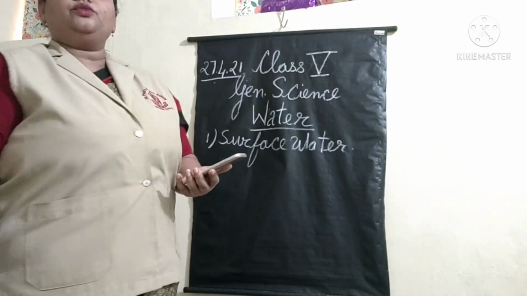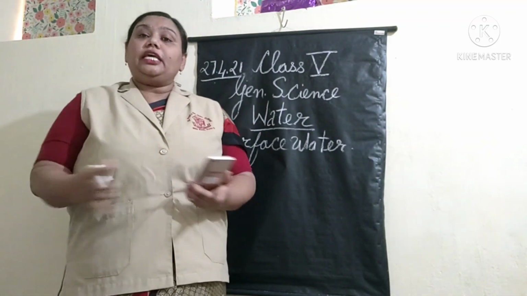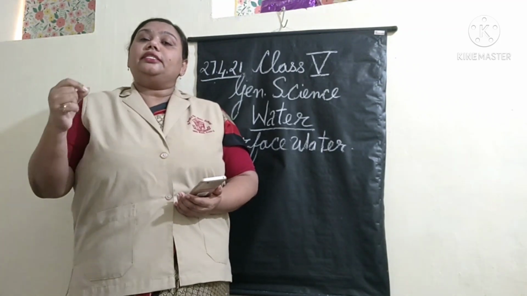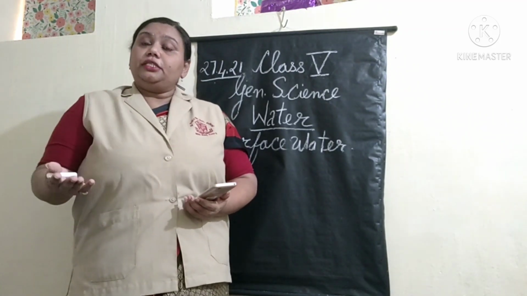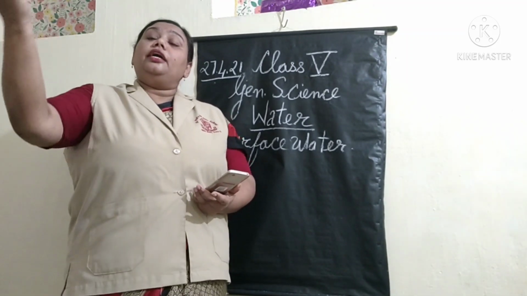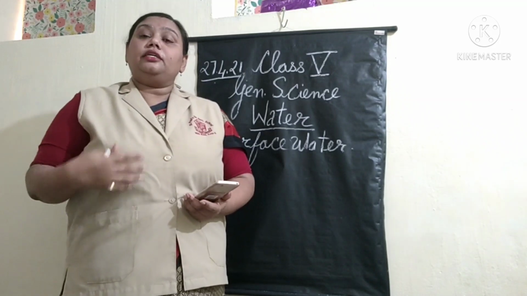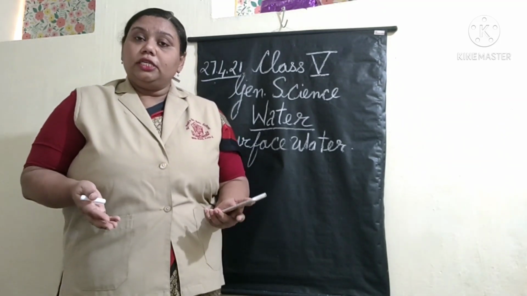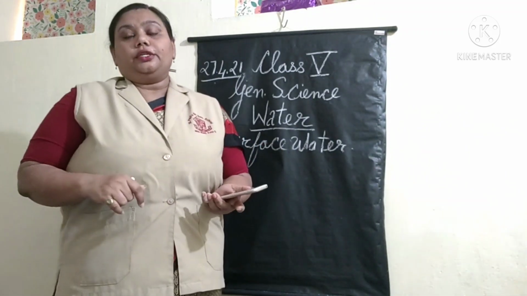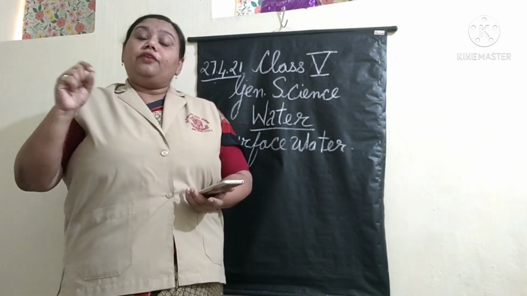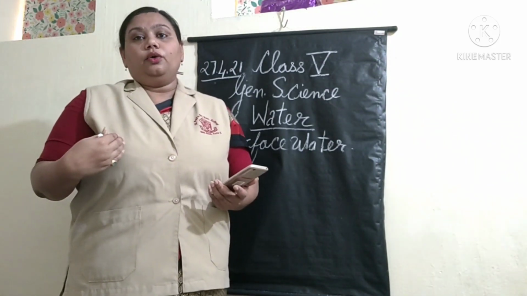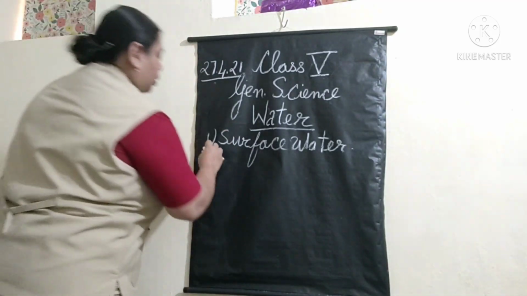Now in the surface water, the water that we see on the surface of the earth will be called the surface water. That means water that you see in the seas, oceans, rivers, lakes, ponds. All this is called surface water. Then we come to the next form of water, that is the underground water.